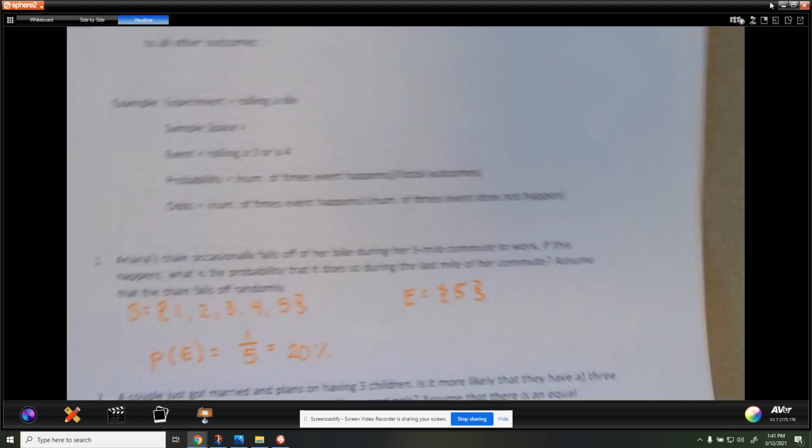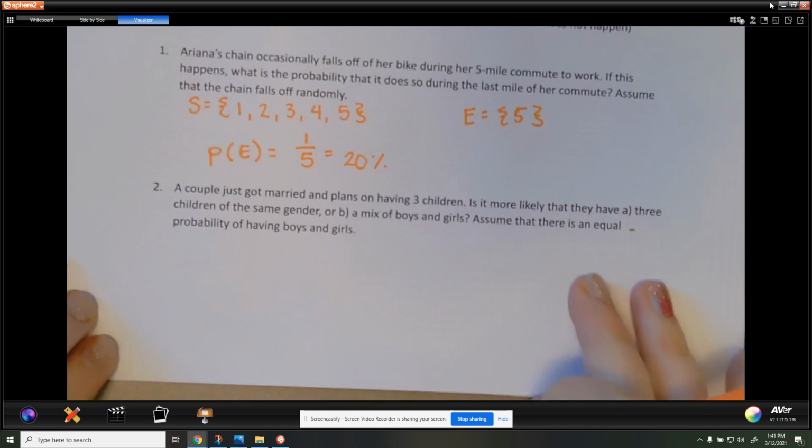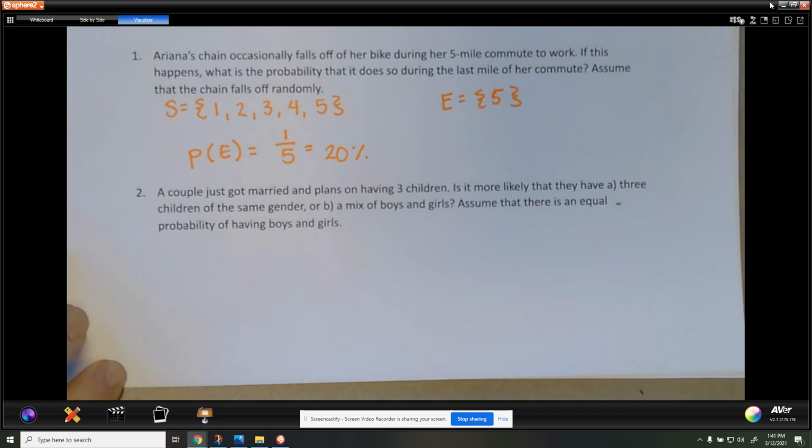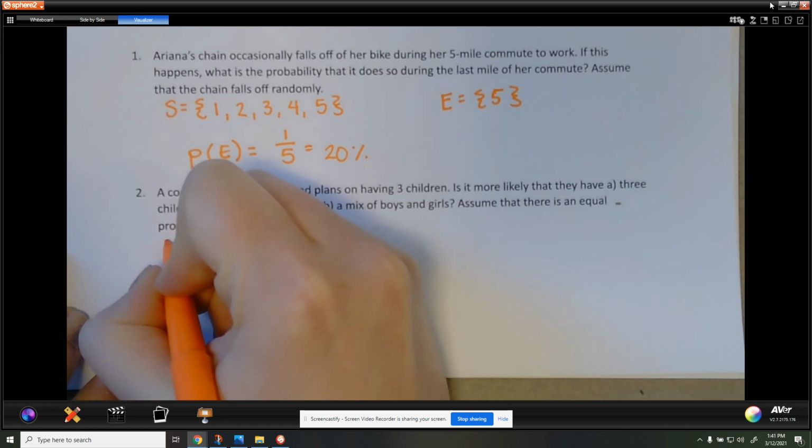All right, next. A couple just got married and plans on having 3 children. Is it more likely that they have 3 children of the same gender or a mix of boys and girls, and assume that there's an equal probability of having boys and girls? So let's see. Here's my sample set.